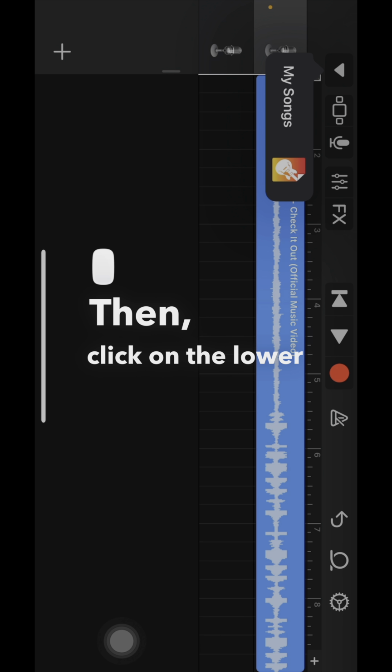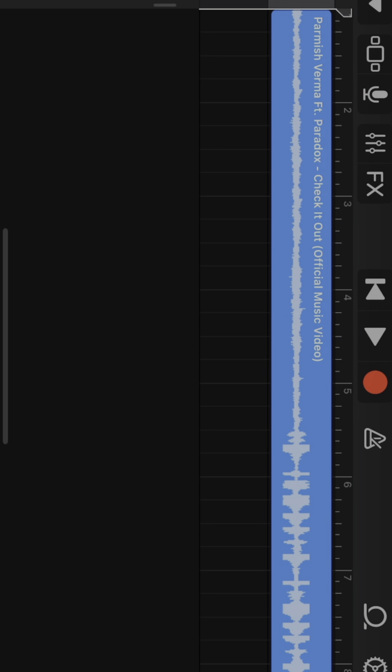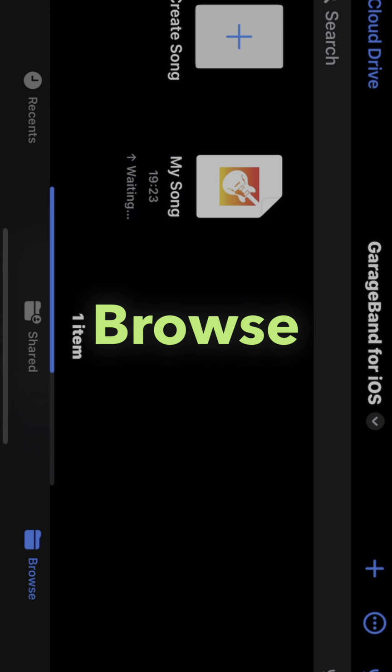Then click on the lower arrow, then click on My Songs. Now you have to click on Browse.